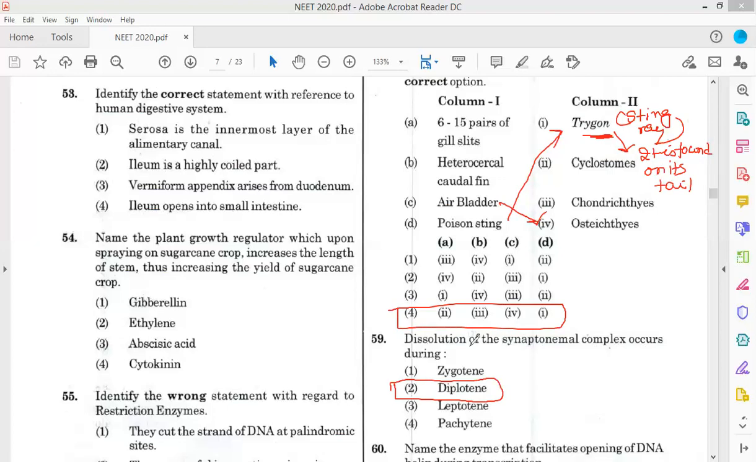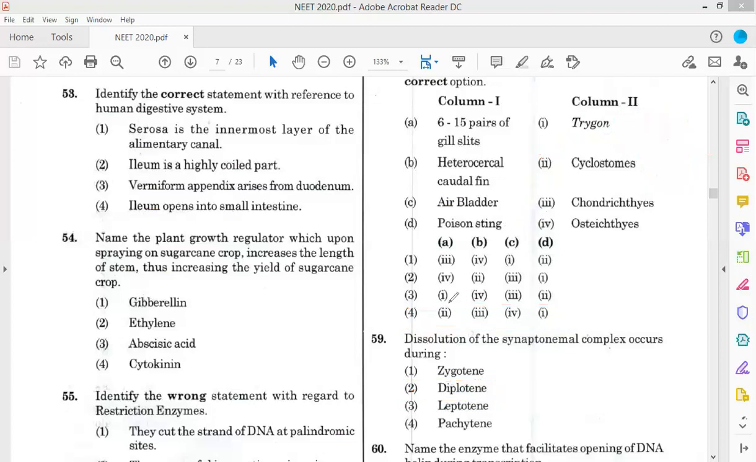Zygotene is the synaptonemal complex formation, and in the pachytene stage crossing over occurs, and in the diplotene stage there is dissolution of the synaptonemal complex and formation of the chiasma, right? So the answer is option 2, the correct answer. Now coming to question number 60.